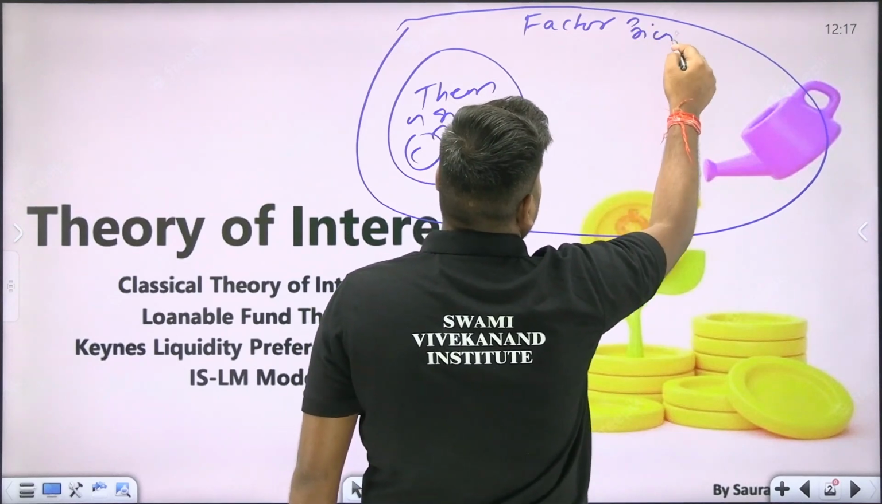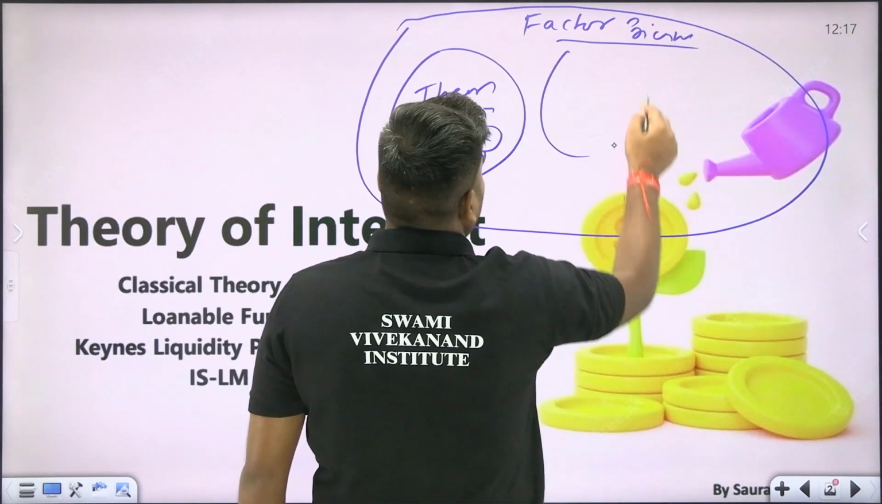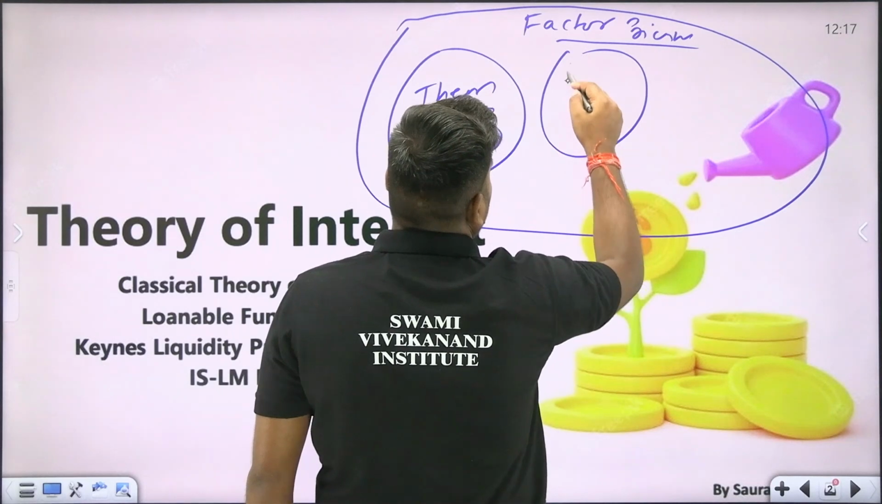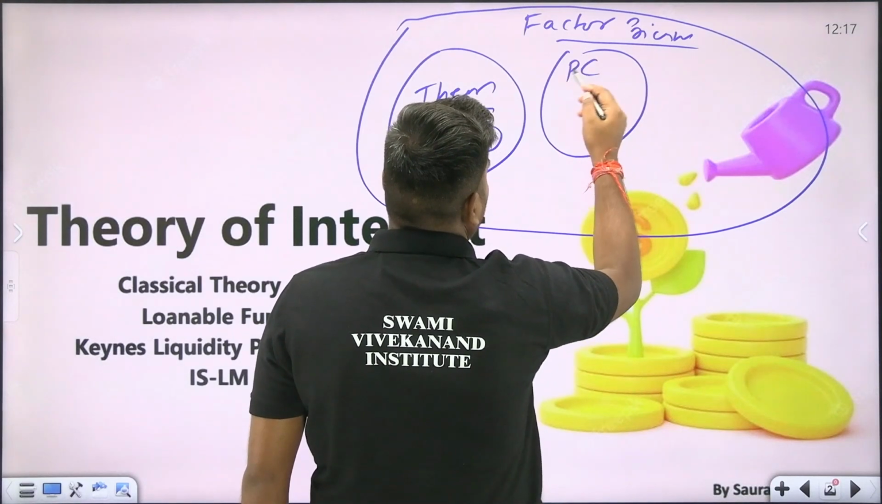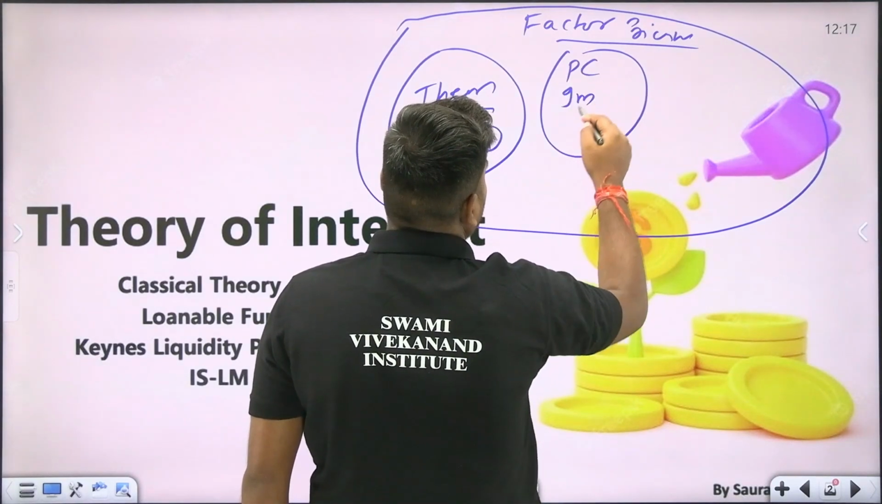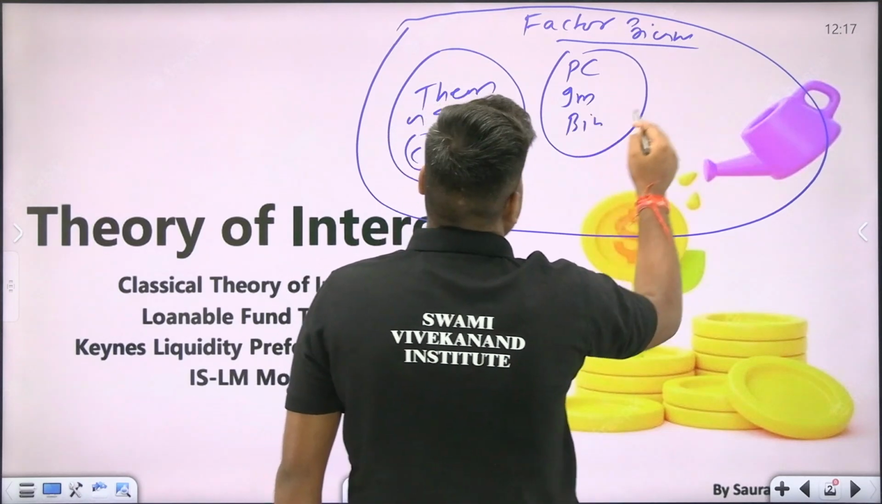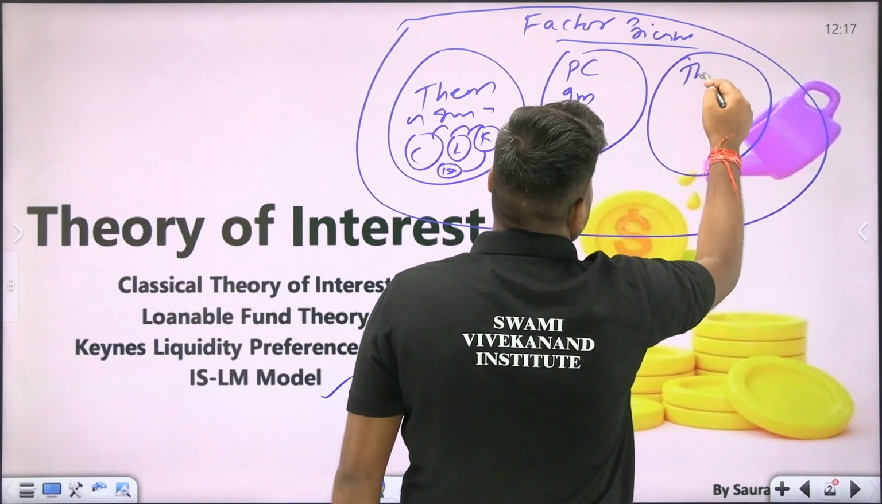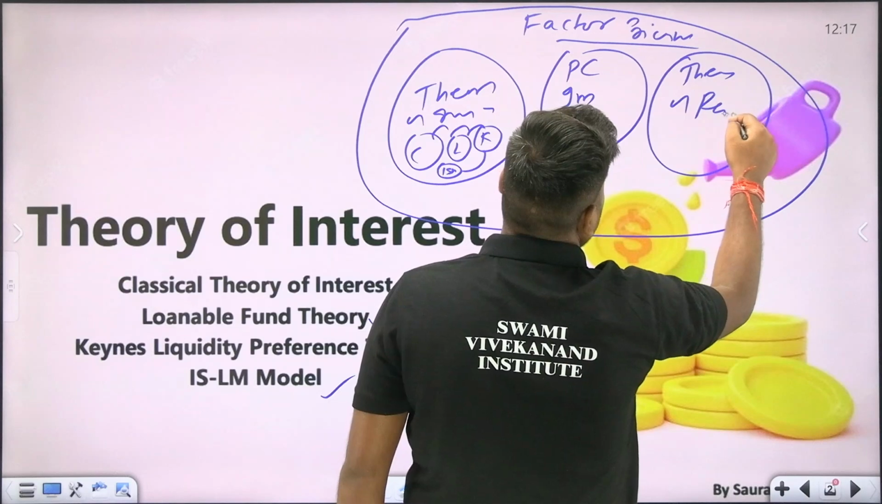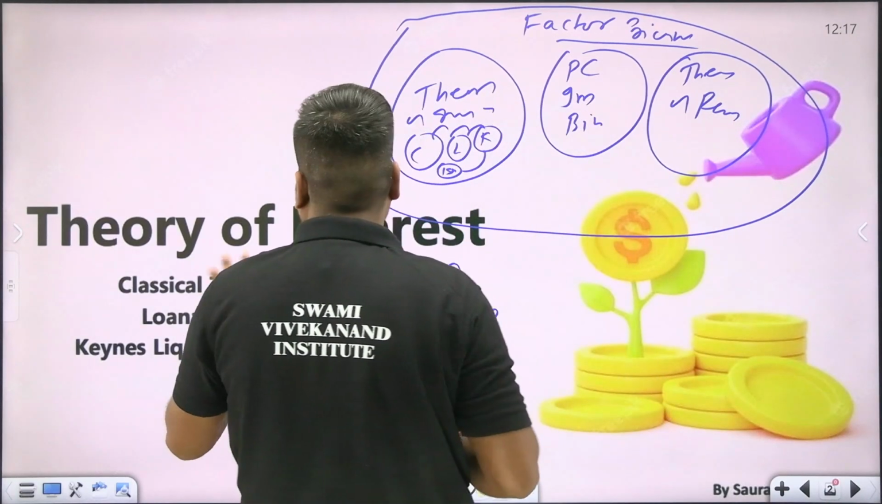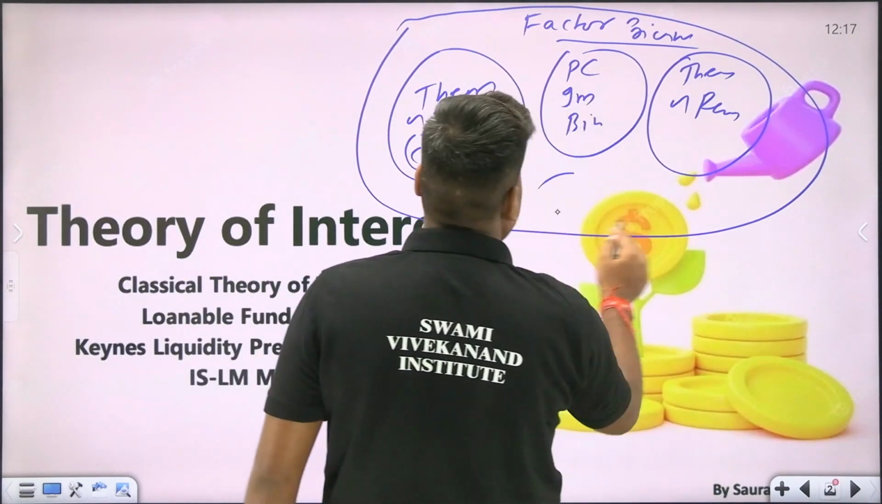In the theory of factor pricing, we have already discussed factor pricing in perfect competition and factor pricing in bilateral monopoly. Also, we have discussed the theory of rent. And soon after completing the theory of interest, we will be discussing the theory of profit.